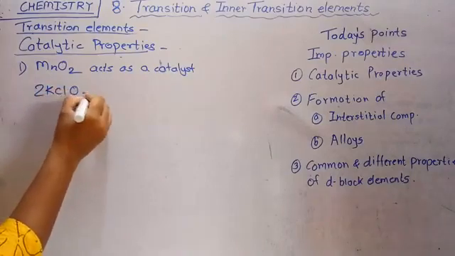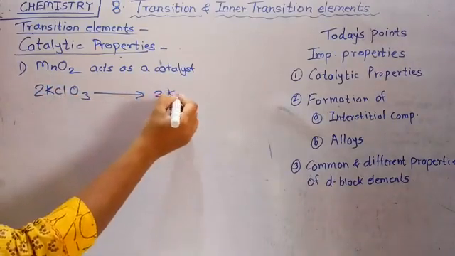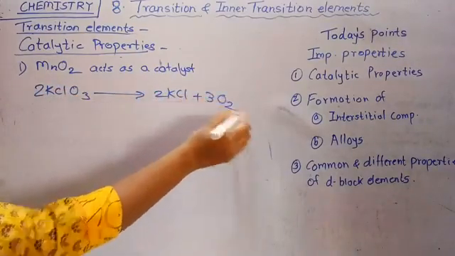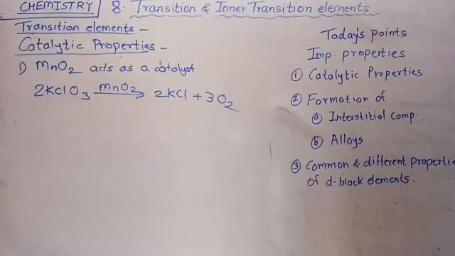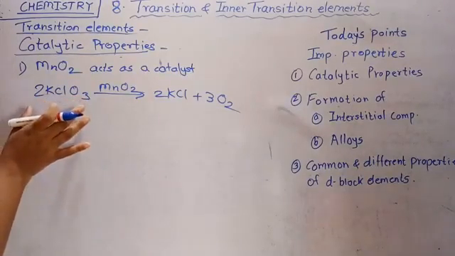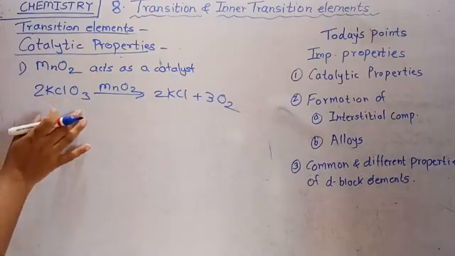That is, 2KClO3 gives 2KCl plus 3O2. During this decomposition, MnO2 is required. MnO2 increases the rate of decomposition of KClO3.